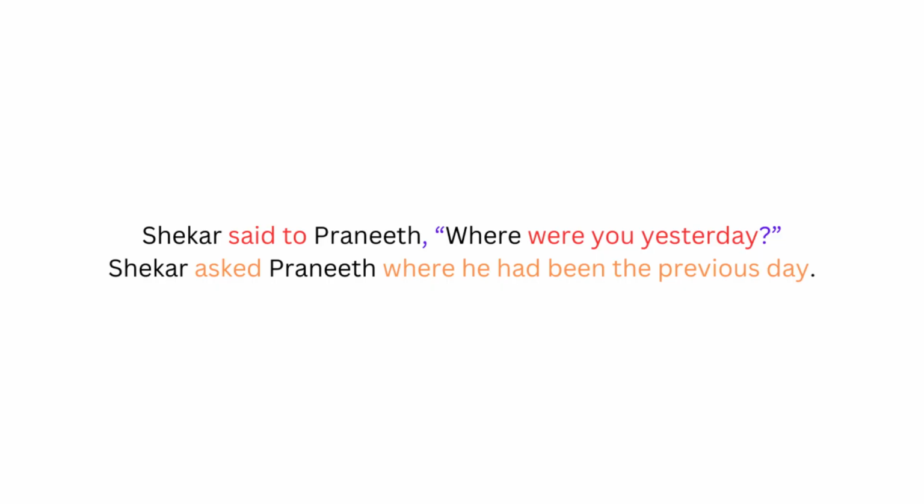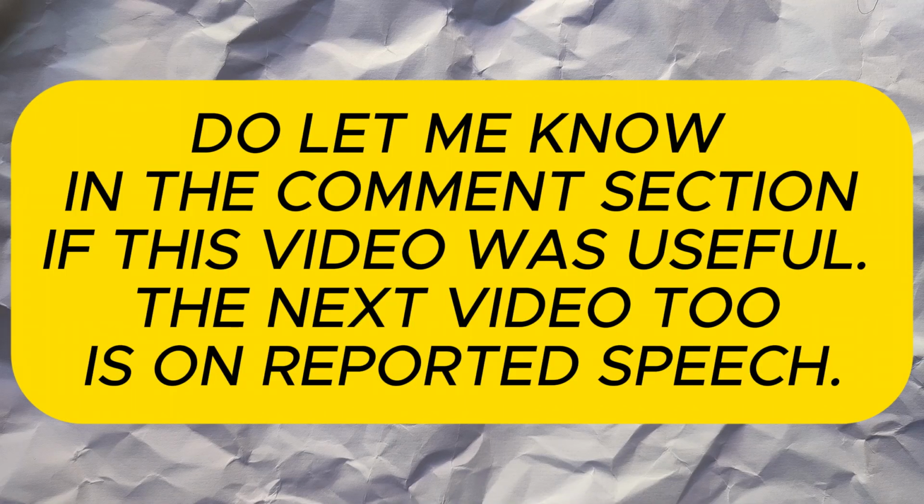You changes to he. So where he were, which is in simple past tense, gets converted to past perfect tense. So were changes to had been. Where he had been, yesterday changes to the previous day. So the complete answer is Shekhar asked Praneeth where he had been the previous day.